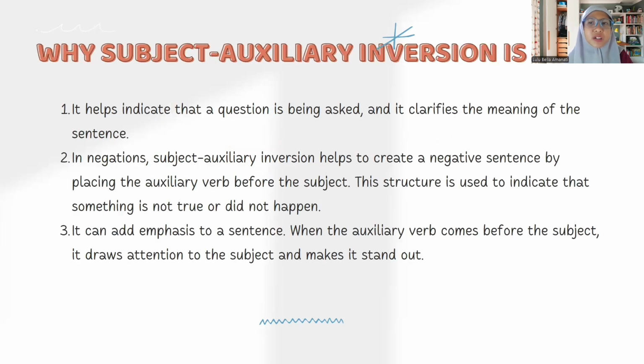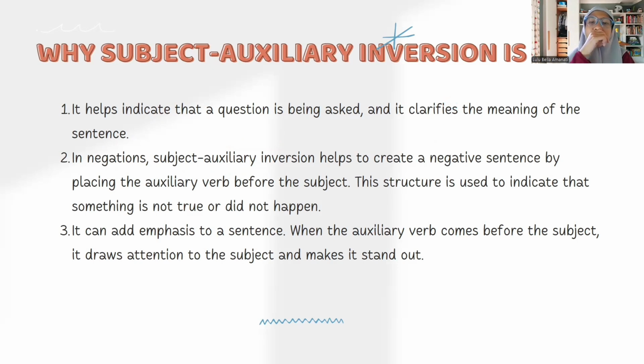Where subject auxiliary inversion is used. First, it helps indicate that a question is being asked and clarifies the meaning of the sentence. It helps show clearly that a sentence is a statement. For example, you are coming.